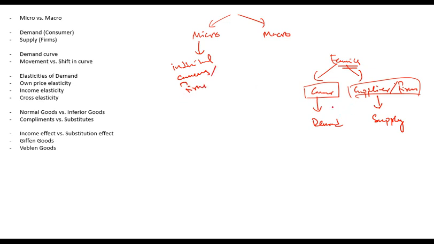Another way is that I sum up the demand from all the consumers in the economy and the supply from all the firms within an economy. When I talk holistically about the whole economy, and aggregate demand and aggregate supply, that is known as macroeconomics.